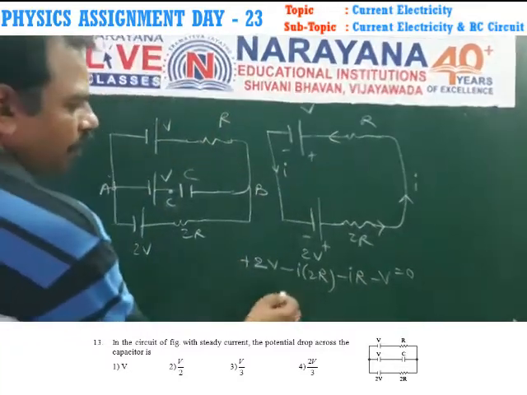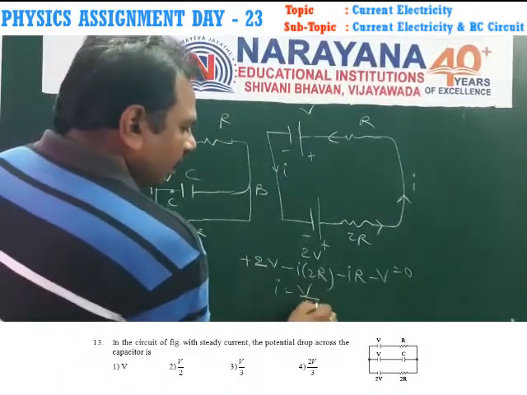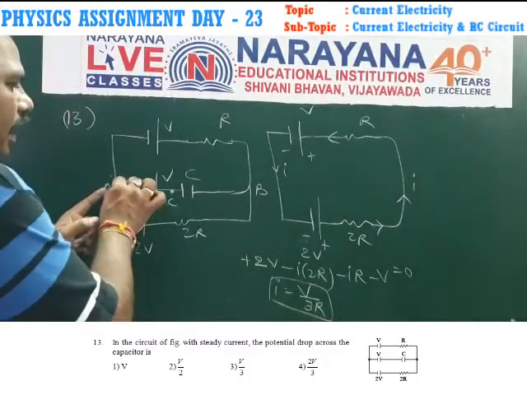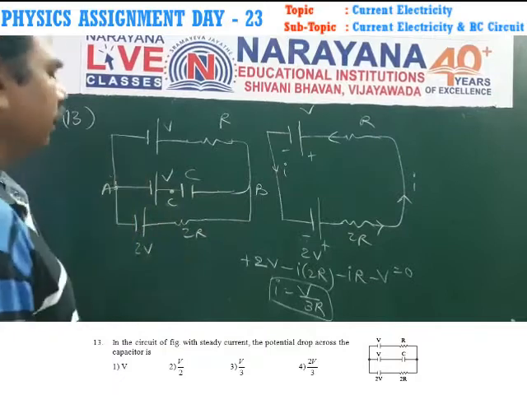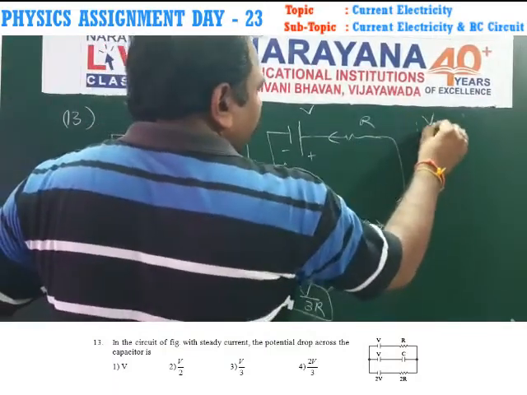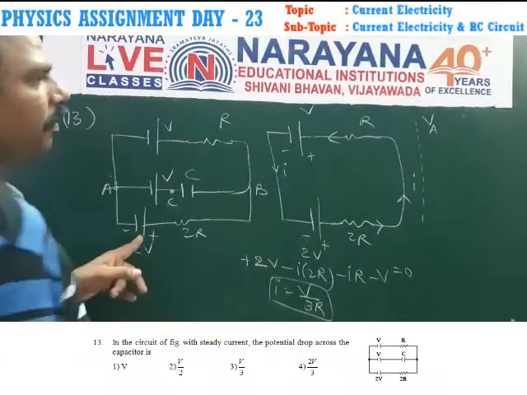From this we have to find the current. I is equal to V by 3R. This is the current in the circuit. Then find the potential difference across A and B. I will write potential at A, VA. Next, negative terminal and positive terminal: plus 2V.